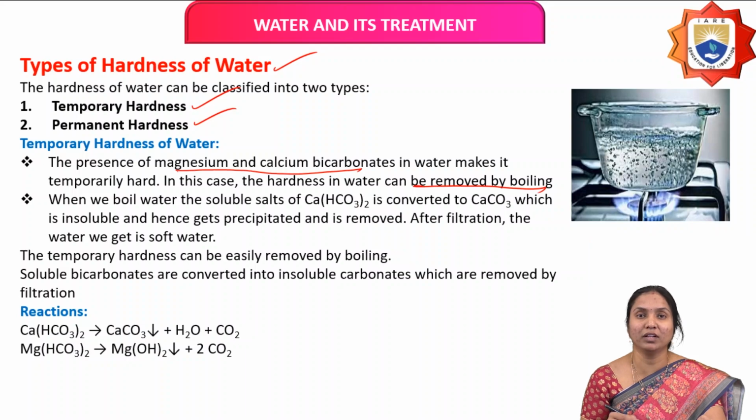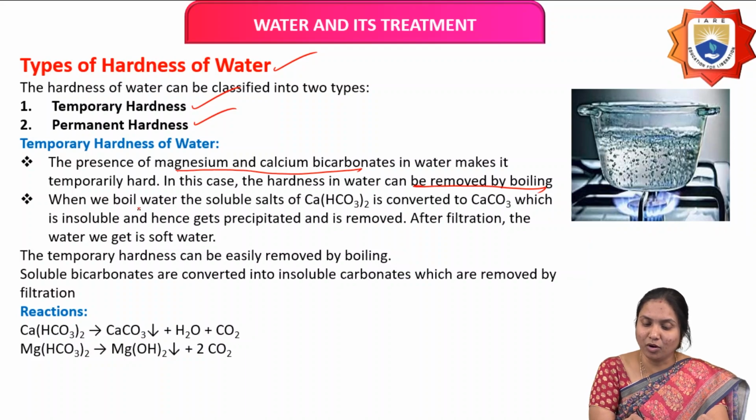The temporary hardness causing salts are generally soluble in water. During the boiling process, soluble calcium or magnesium bicarbonates are converted into insoluble precipitates, which can be removed by filtration.